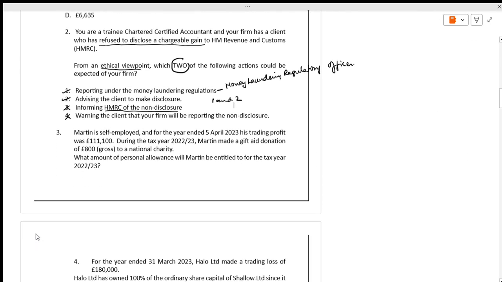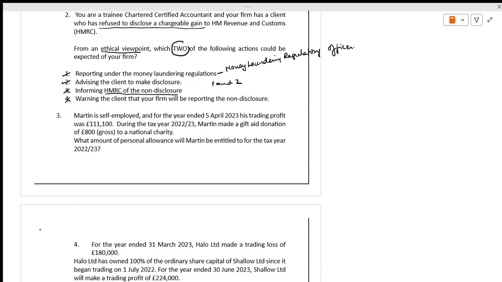Next. Martin is self-employed for the year ended 5th April. His trading profit was 11,100. During the tax year, Martin gave a donation of 800 to a national charity, fully exempt to the extent that it is reasonable. It is clearly mentioned in the study text: a reasonable donation, to a national charity, not one somebody can suspect.